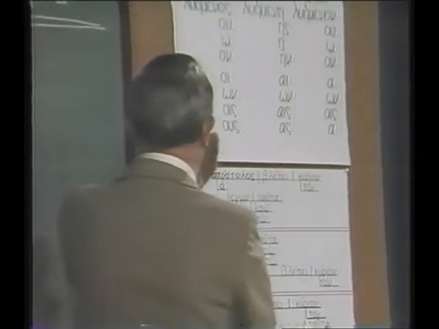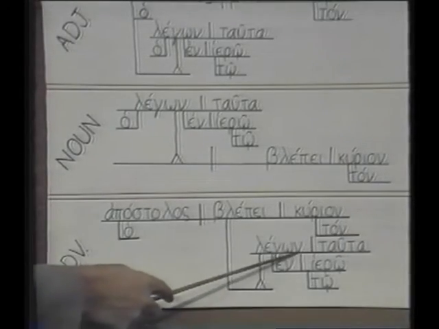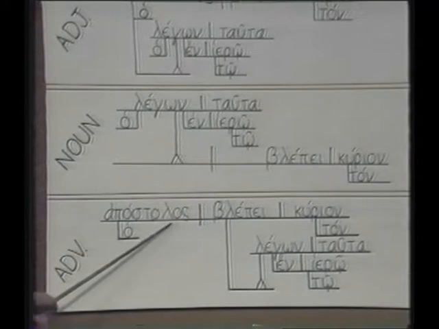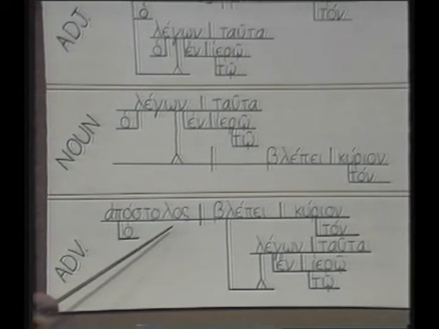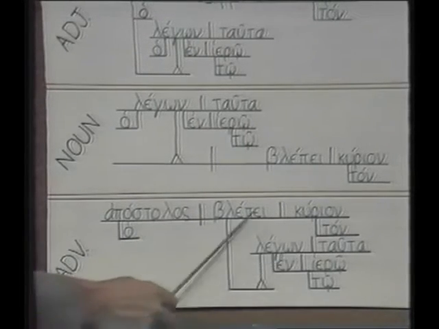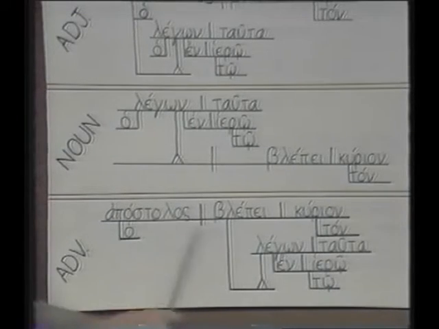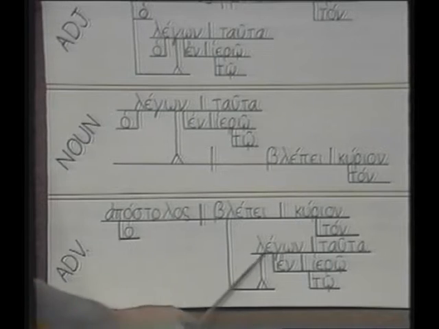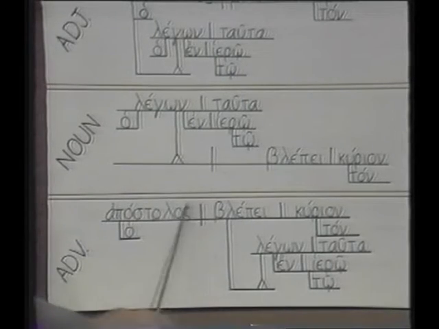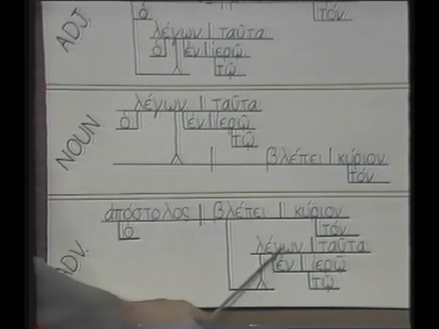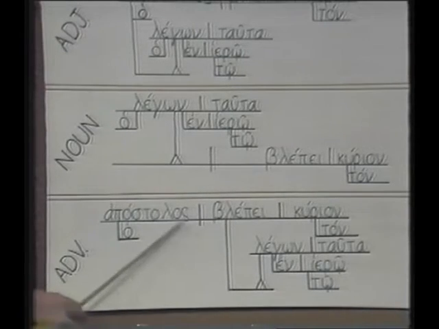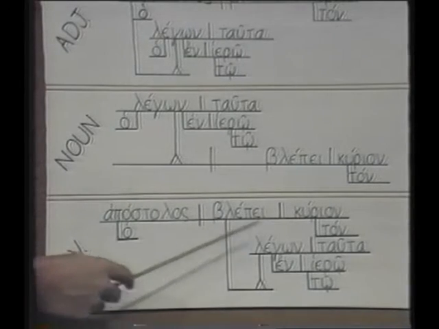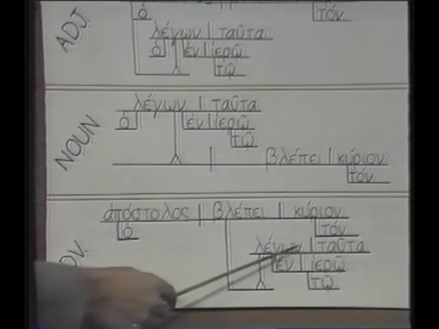Now, I have to show you this. He's saying that this legon, being nominative masculine singular, agrees with apostolos. Even though it agrees with it, and it is seen as doing this because the apostle sees the Lord while he, the apostle, is saying these things, so while it's understood as doing the action, it is not the subject of the participle, it's the subject of the main verb. And we know that it's the apostle who is saying this because it's an agreement.